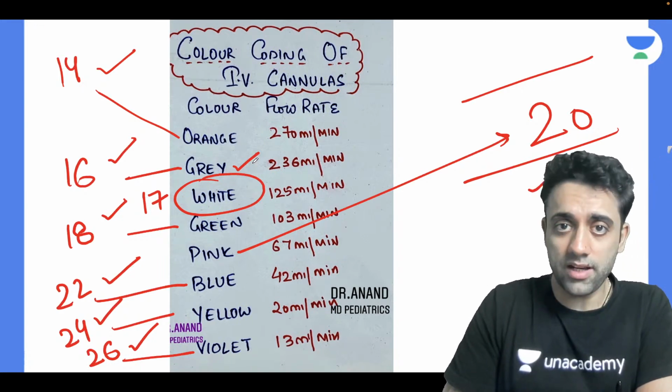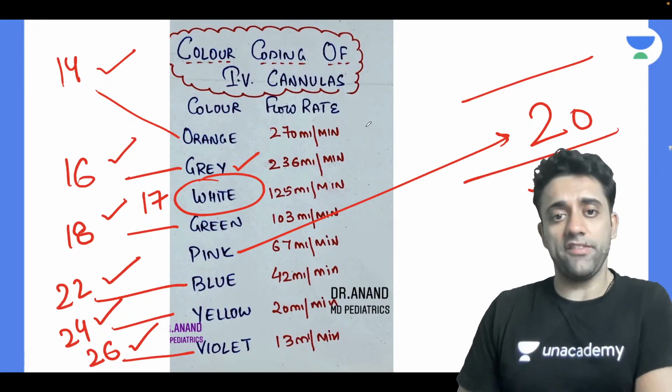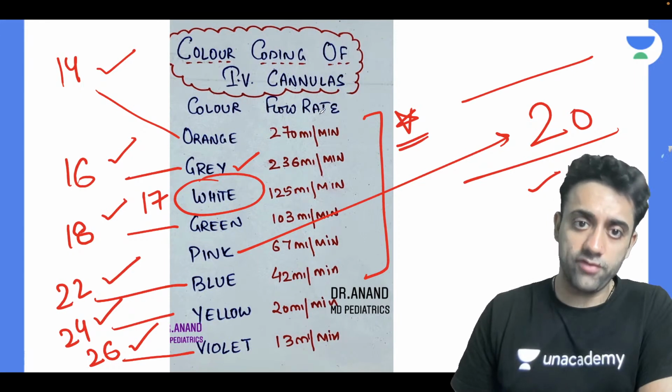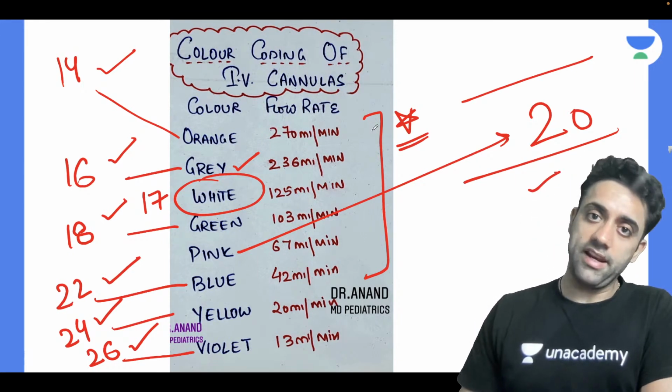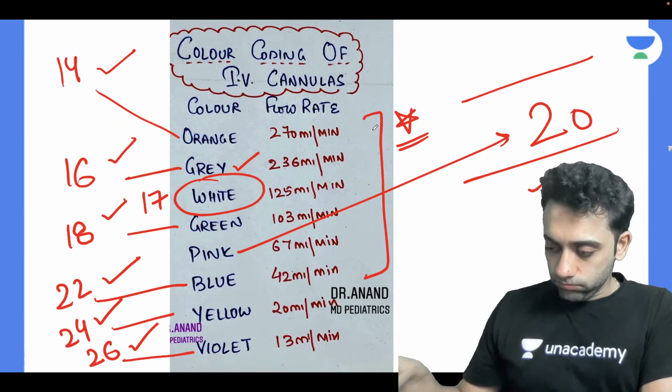Gray, green, 16, 18 is important. Odd number, white, is important. Even in the AIMS paper they were asking the flow rate also. Some student told me that sir, in AIMS the flow rate was also asked. Then God help us, brother, after that I don't know about the flow rate.